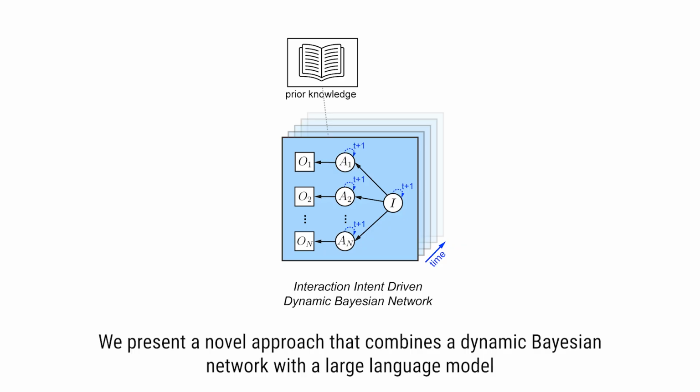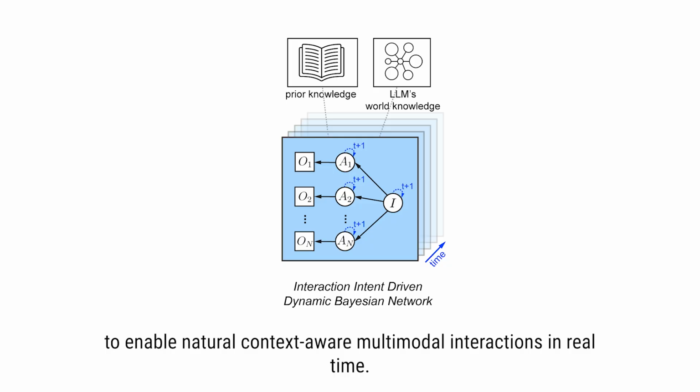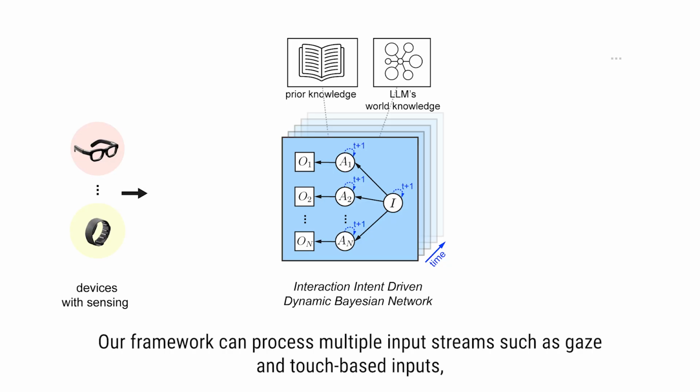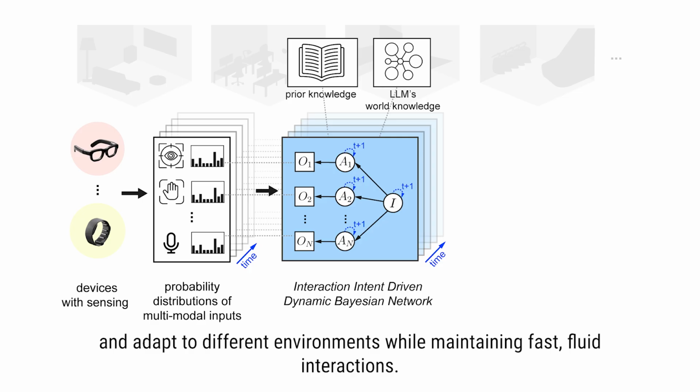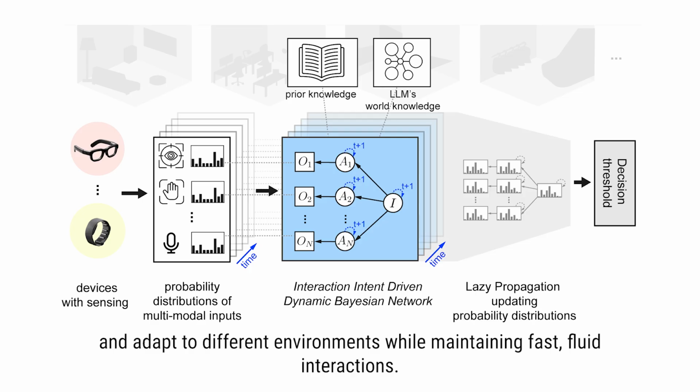We present a novel approach that combines a dynamic Bayesian network with a large language model to enable natural, context-aware multimodal interactions in real time. Our framework can process multiple input streams such as gaze and touch-based inputs, handle uncertainties, and adapt to different environments while maintaining fast, fluid interactions.